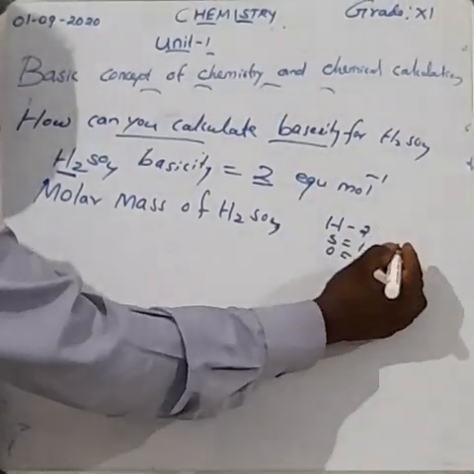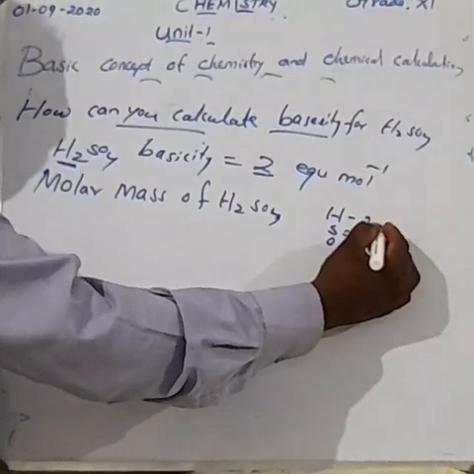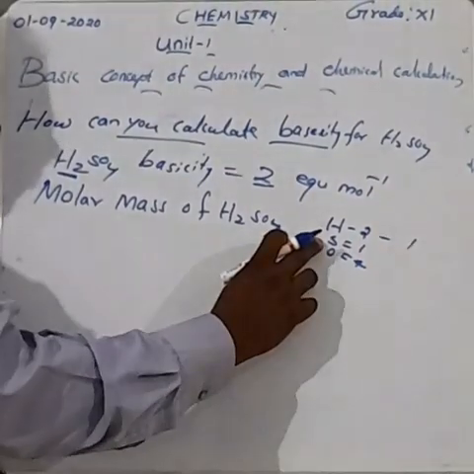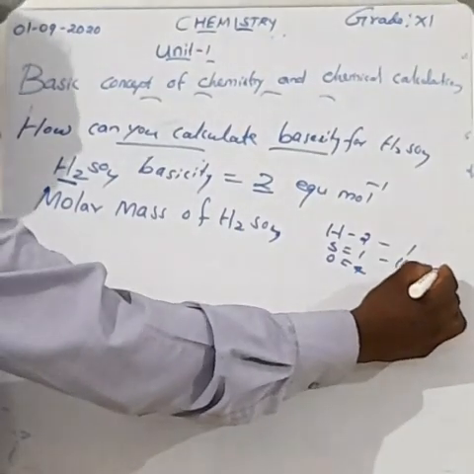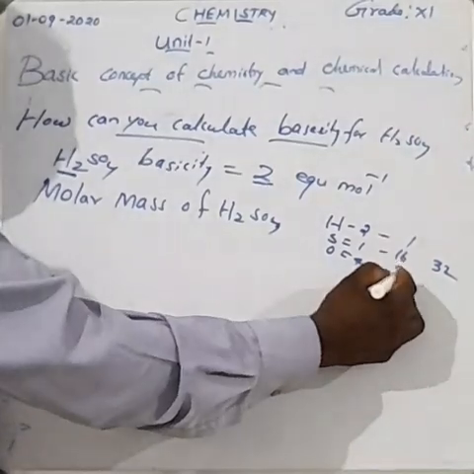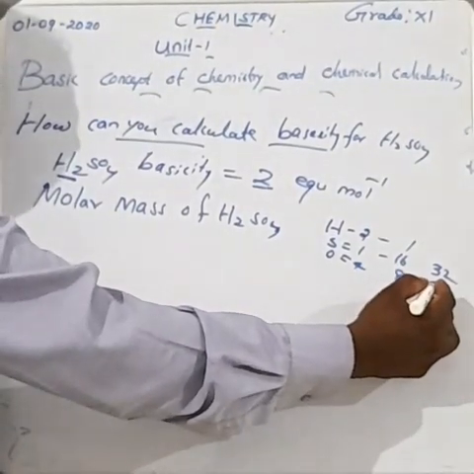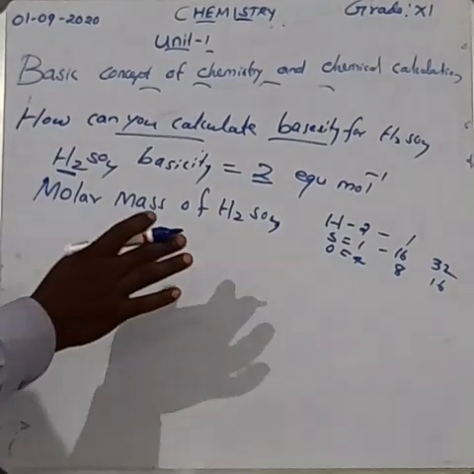Atomic number of hydrogen is equal to 1, and the mass number of hydrogen is also 1. Atomic number of sulfur is equal to 16, mass number is equal to 32. Atomic number of oxygen is equal to 8, mass number is equal to 16. Clear? That's the value. Okay, we are calculating.